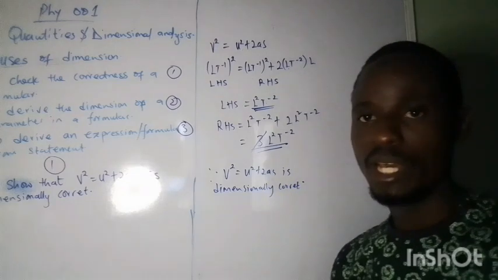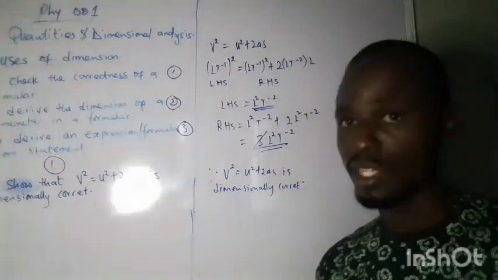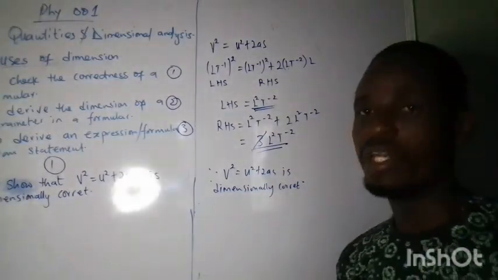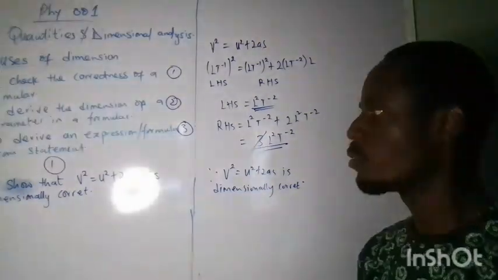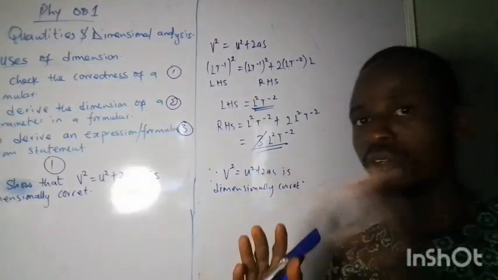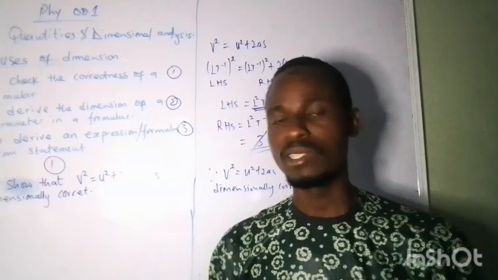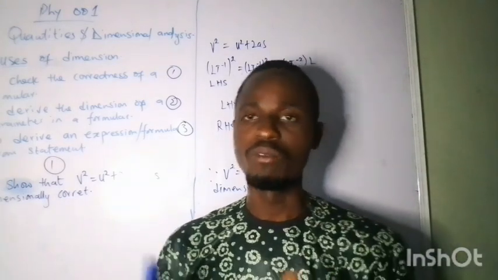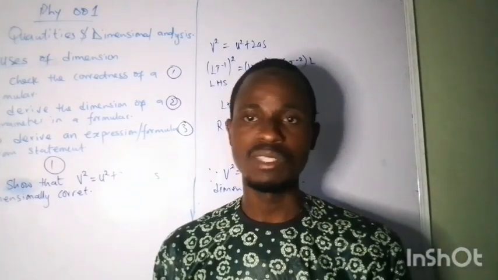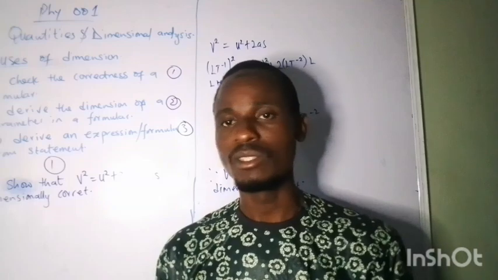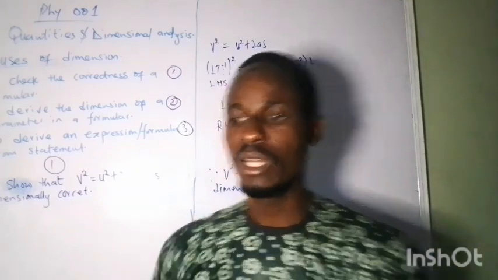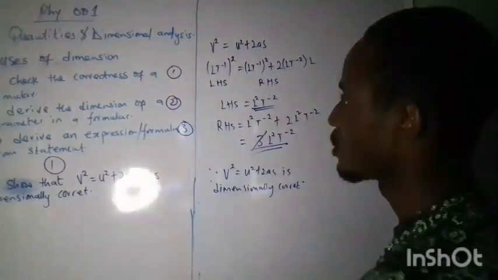So that is how to use dimension to check the correctness of a formula. If you are given any formula, just try to know the parameters in the formula and write the dimension of the left hand side and the dimension of the right hand side, simplify both sides and see what the difference is. Even if you have a constant, be it a fraction, decimal or whatever, constants do not take part in the dimension. So we are done with the first use of dimension.